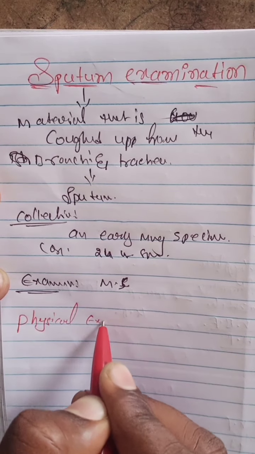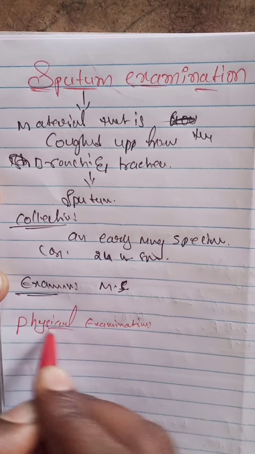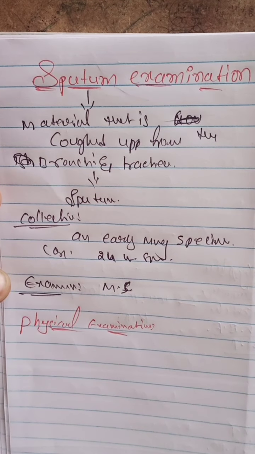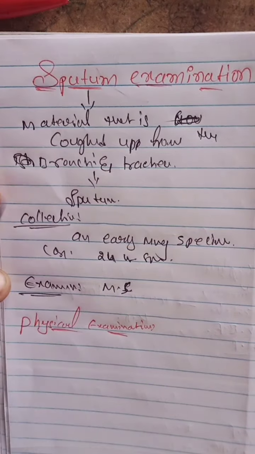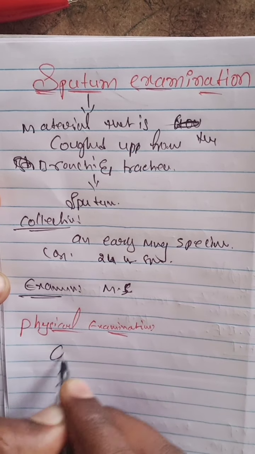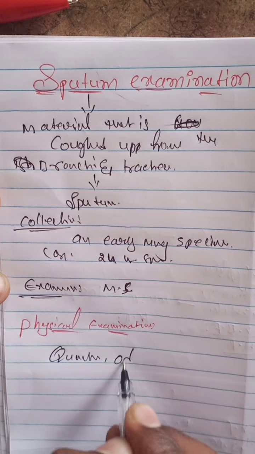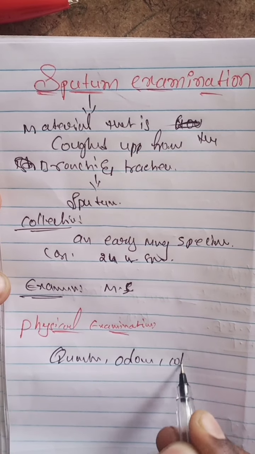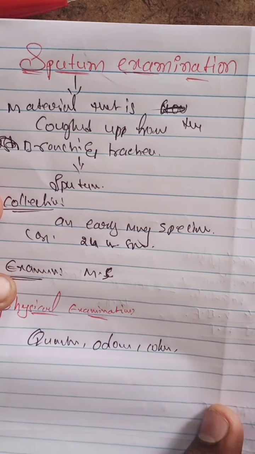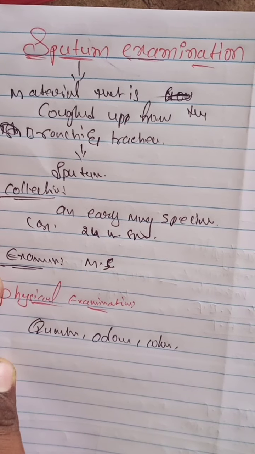Physical examination depends upon the quantity, odor, color and consistency. Identification of certain diseases depends upon the physical character.